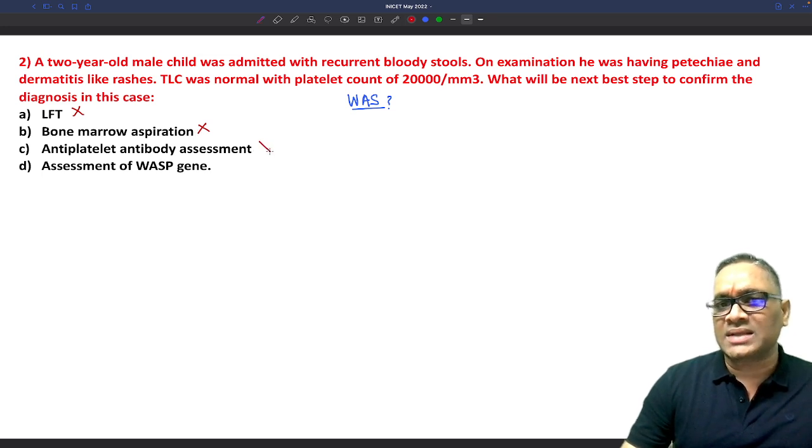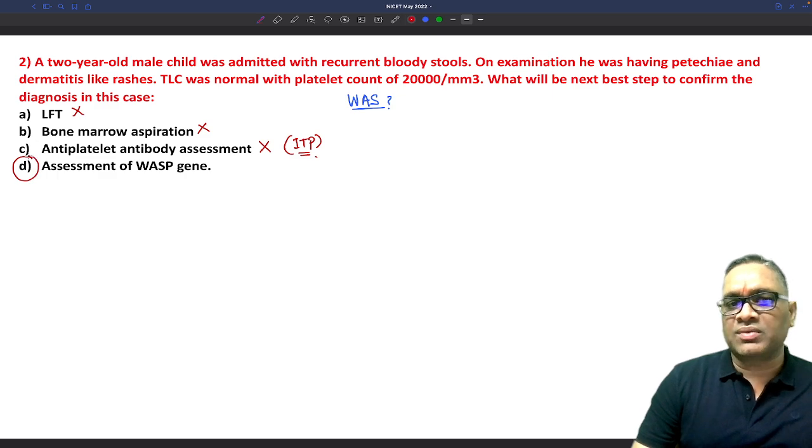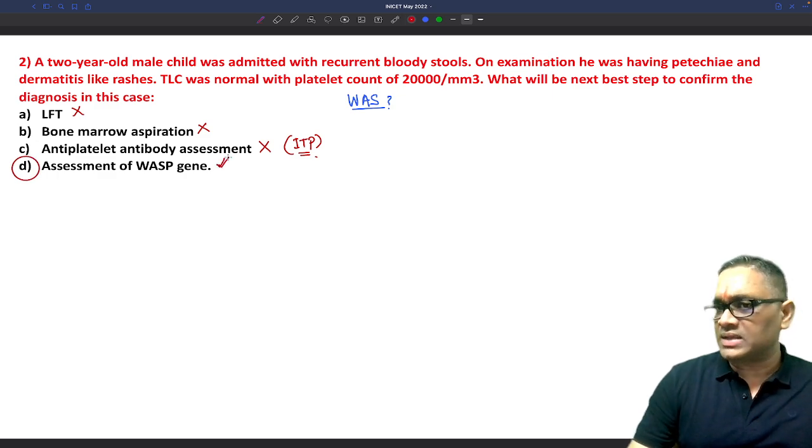Antiplatelet antibody assessment is used for immune thrombocytopenic purpura, not in this case, right? So in this case you have to analyze for the WASP gene. So this should be the correct answer, right?